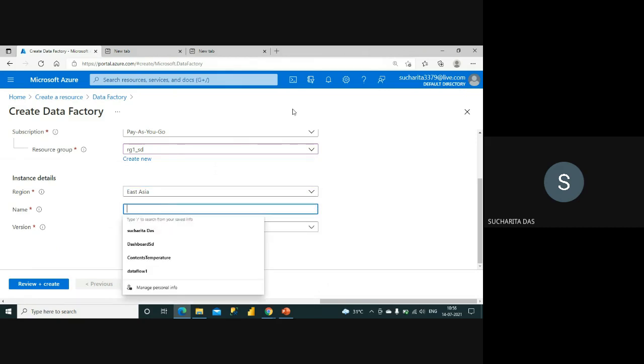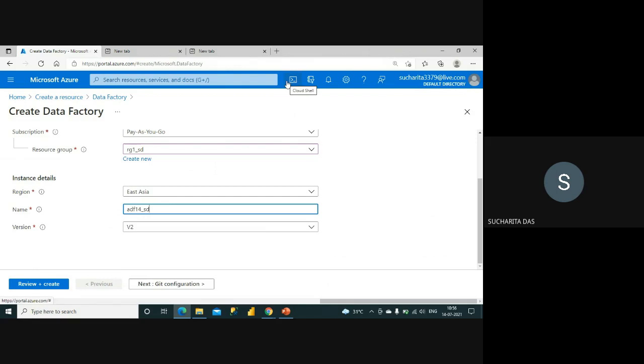Then I have to give a name for my data factory. So I'm giving ADF 14 SD. Okay. If there is a problem with the name, it will show you. Otherwise, it should be fine. Then there is a version. You can see data factory version.